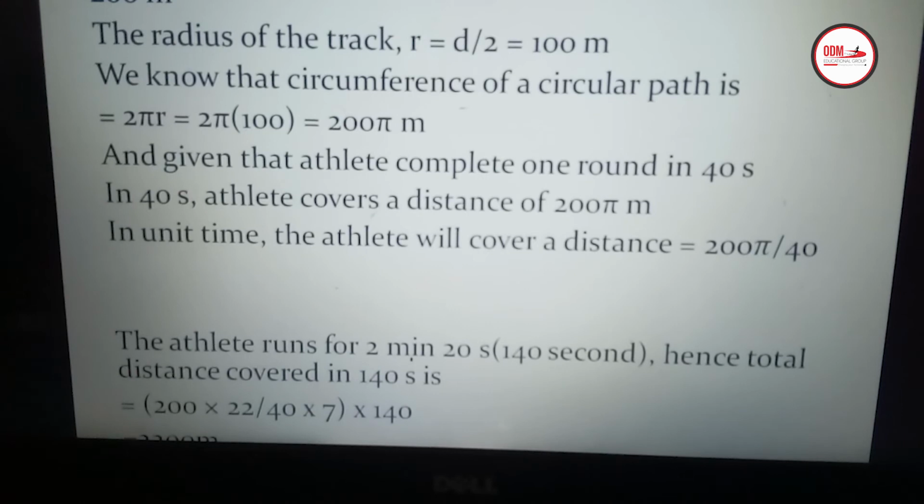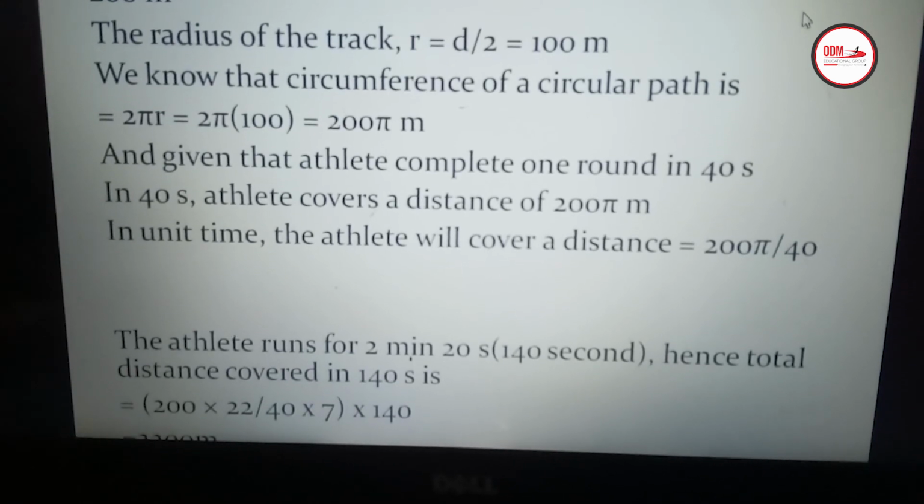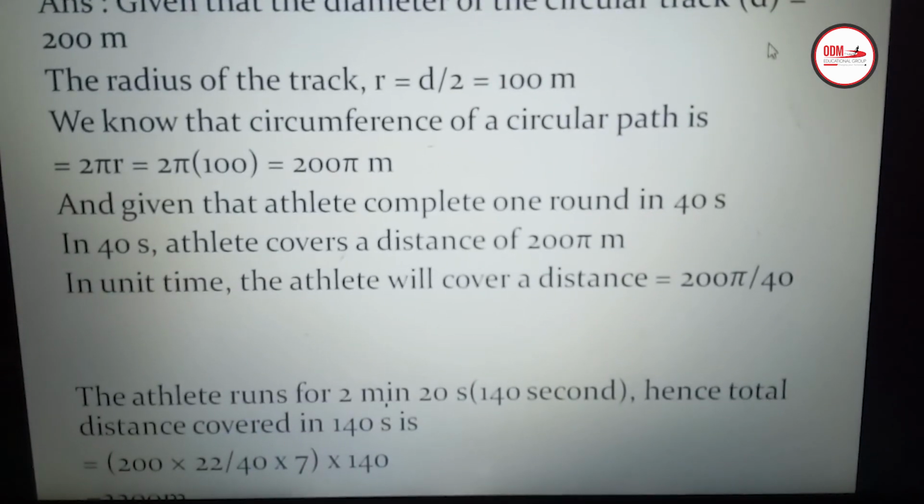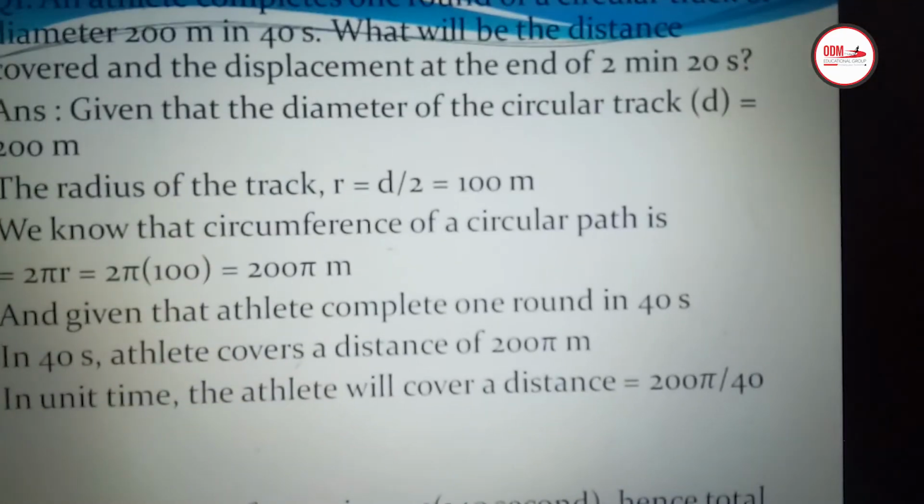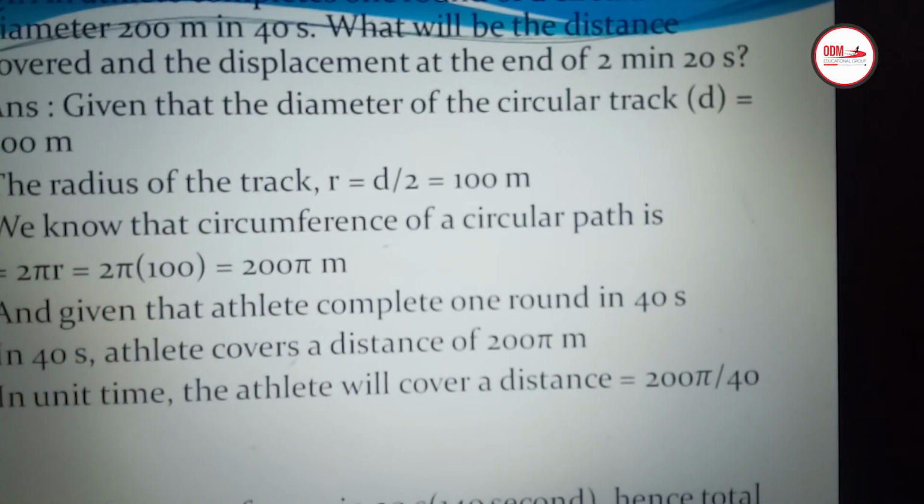Next children, the question is, what will be the displacement? Okay, for displacement, let me explain to you first. Children, in 2 minutes 20 seconds, how many circles will it cover? We have to first calculate that. The time required to cover one circle is 40 seconds. The total time is given, 140 seconds. So 140 by 40, that is the number of rounds.